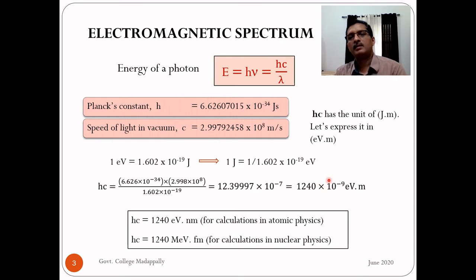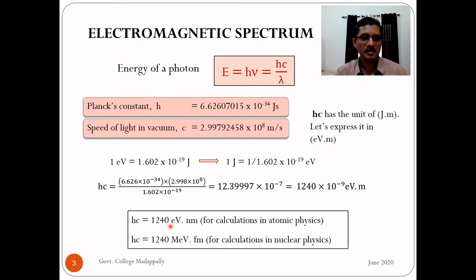Another thing is that this 10 raised to minus 9 I can combine with this meter. We know 10 raised to minus 9 meter is nanometer. So I can write hc is 1240 electron volt nanometer. It's a nice whole number. You can remember it easily: 1 plus 1 is 2, 2 plus 2 is 4. Like that you can remember, or you can use any other mnemonic technique. Whatever you use, it's better to remember this number.